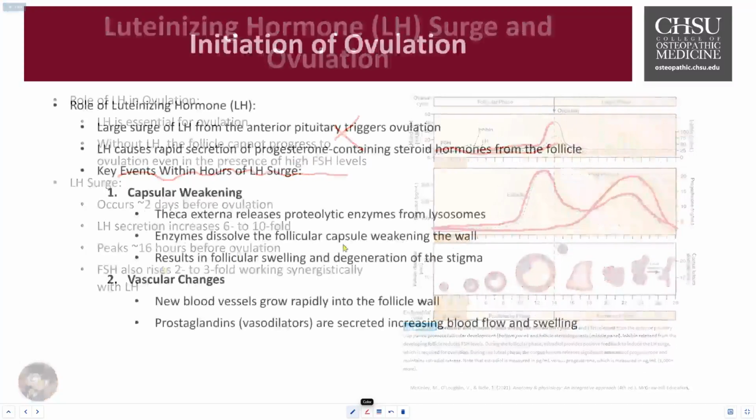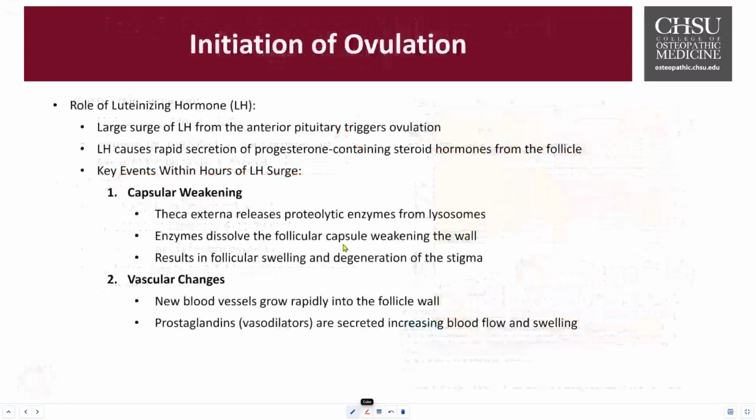to the next peak. The initiation of ovulation and the role of LH, as I mentioned, triggers the key event, and as it rapidly increases, there's also secretion of progesterone-containing steroids from the follicle. That antrum that we talked about will then be burst open. The events that detail within a few hours start out with the capsular weakening. The theca externa cells begin to release proteolytic enzymes that degrade from the lysosome, so it melts off the outer layer cell. These enzymes will then dissolve the follicular capsule, and then that outer wall begins to weaken.